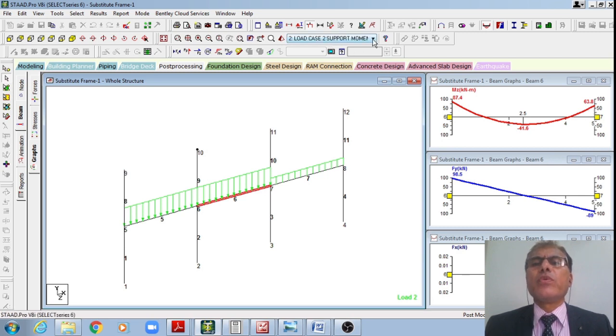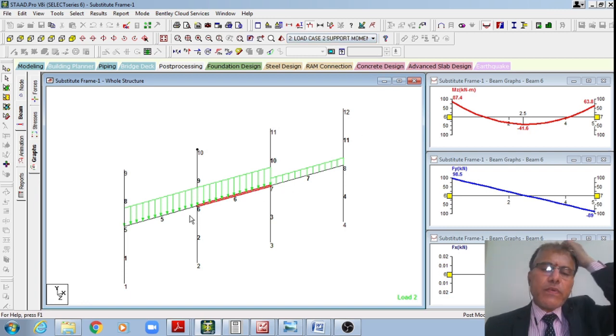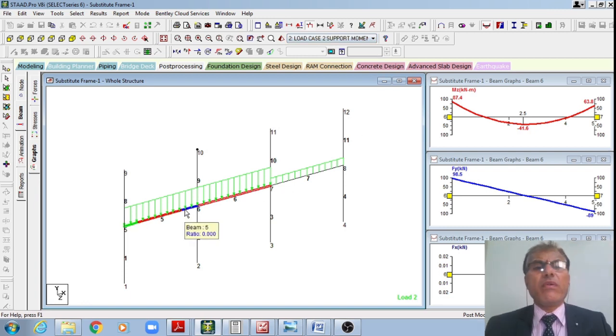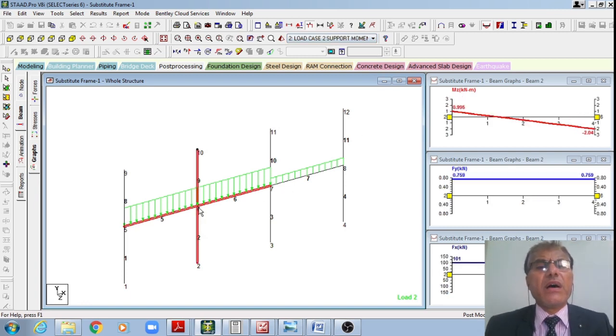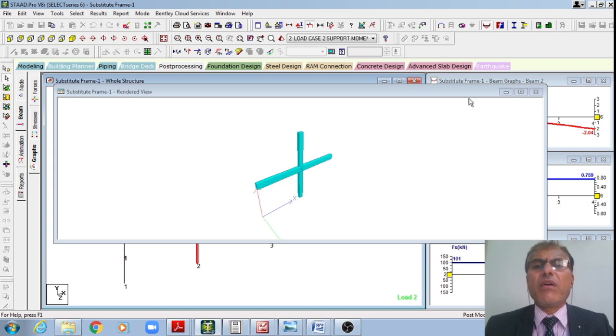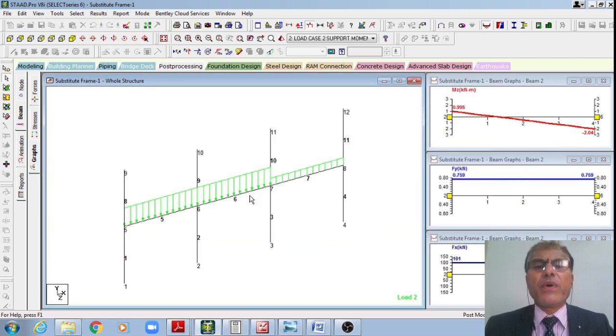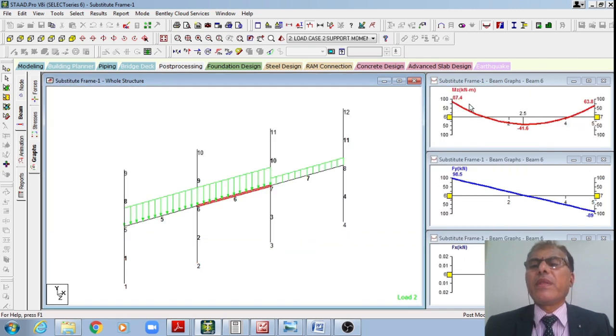Load case 2 will give the maximum negative bending moment at this intersection of the beam with that of this column, what I have highlighted. At this intersection, there I do have the negative moment varying to that of this one. Later onward, this is not applicable, student. Now I am saying that shear force is varying from 98.5 to 89.